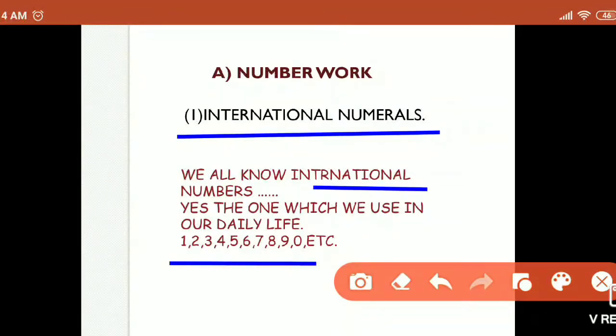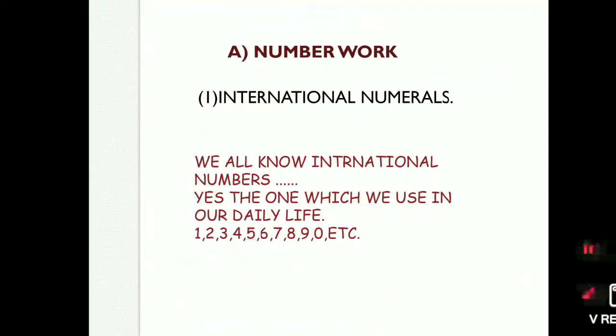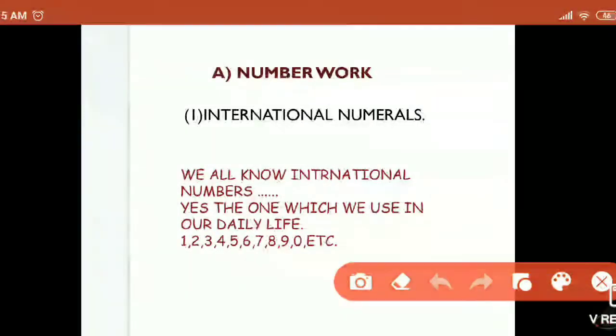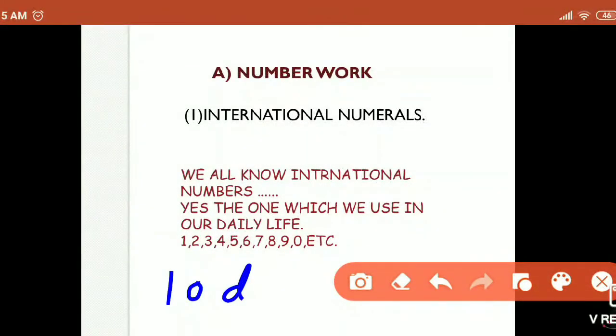These are the 10 digits, and we use these digits to write any number. So which are those I told you? 1 2 3 4 5 6 7 8 9 and 0. These are the 10 digits, and by using these digits we can make any number.